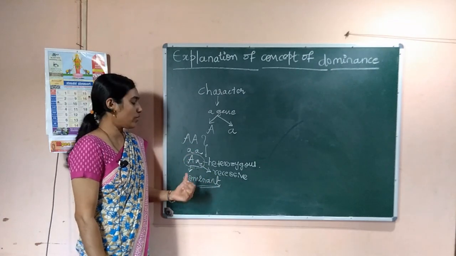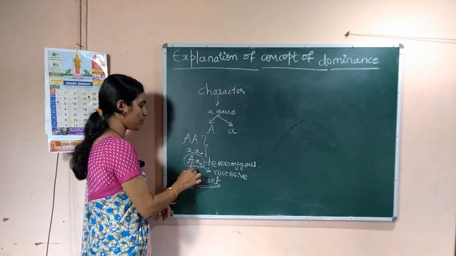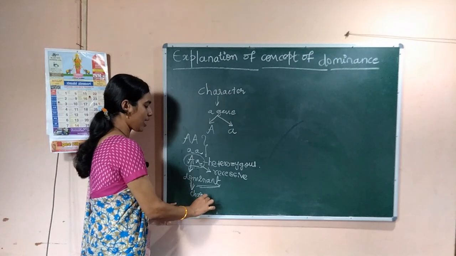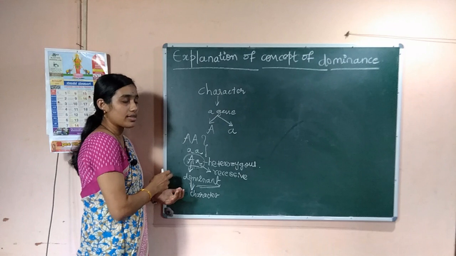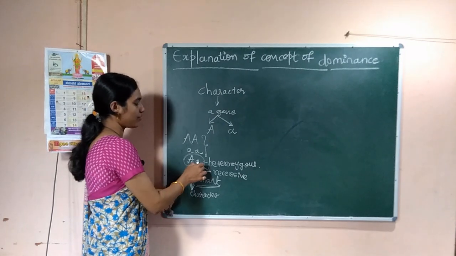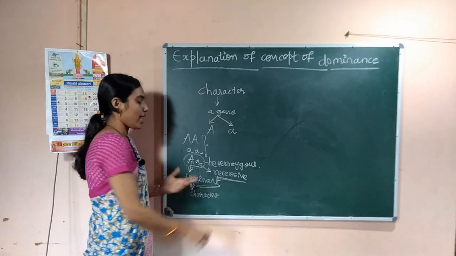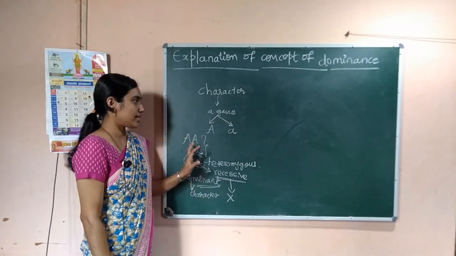So now we are going to discuss how this capital A or this gene becomes dominant and expresses its character, how it becomes dominant and why this gene is dominant and why this gene is not dominant, why it is recessive and why it can't express its character. Let us discuss.